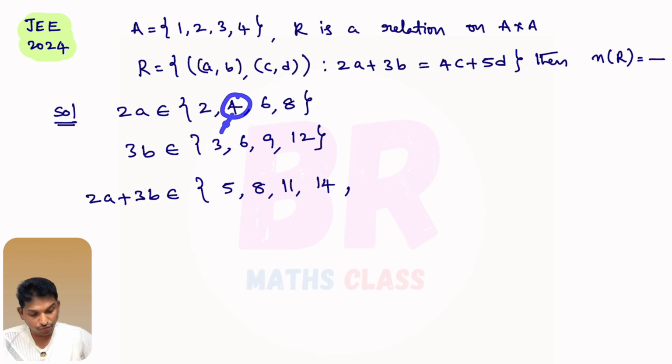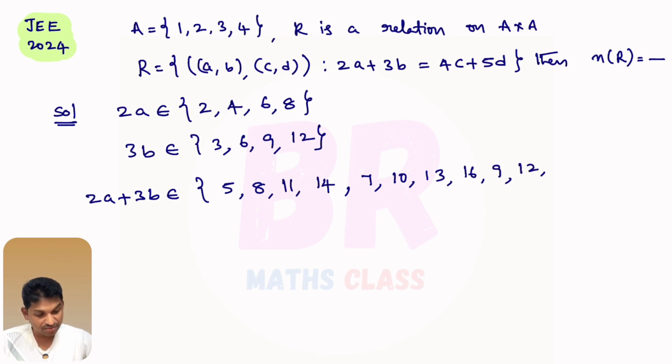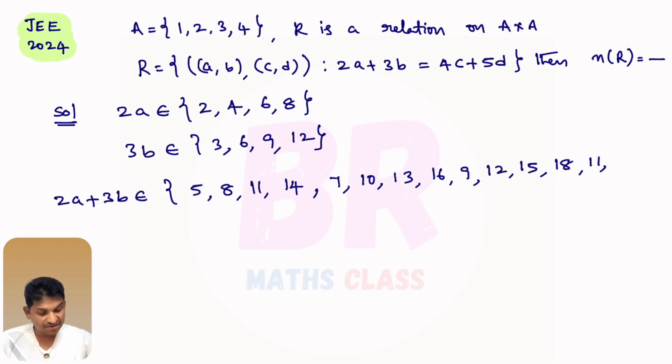Similarly, you take 4: 4 plus 3, 4 plus 6, 4 plus 9, 4 plus 12. 4 plus 3 is 7. 4 plus 6, 10. 4 plus 9, 13. 4 plus 12, 16. It can be 6 plus 3, 6 plus 6, 6 plus 9, 6 plus 12. 6 plus 3, 9. 6 plus 6, 12. 6 plus 9, 15. 6 plus 12, 18. It can be 8 plus 3, 8 plus 6, 8 plus 9, 8 plus 12. 8 plus 3, 11. 8 plus 6, 14. 8 plus 9, 17. 8 plus 12, 20.